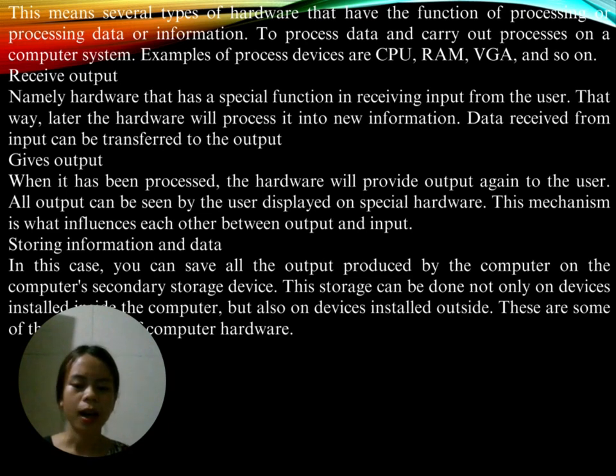These are some of the functions of computer hardware.